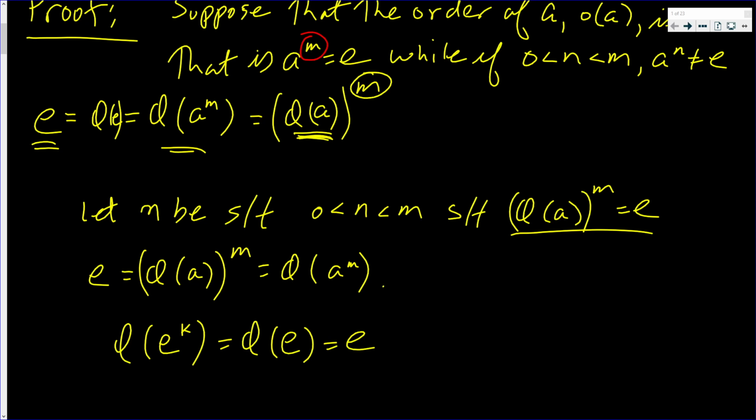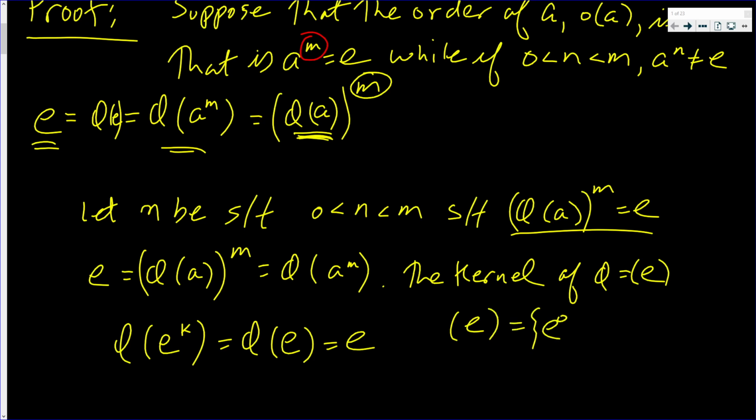What I'm saying is, the kernel of phi is the set of all elements that equal E. And E is equal to E to the 0, E to the 1, E to the 2, and so on.